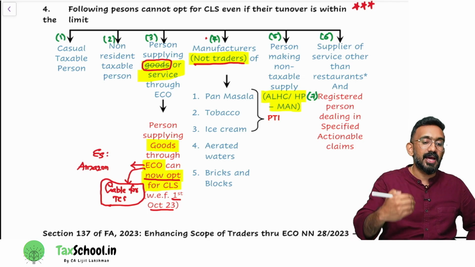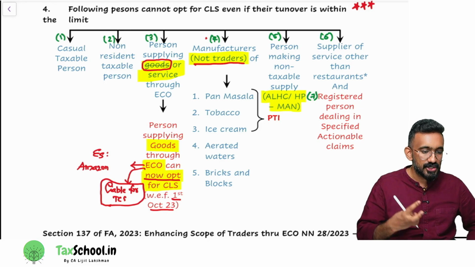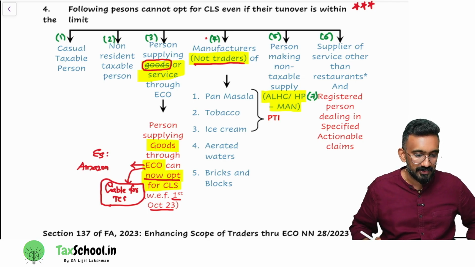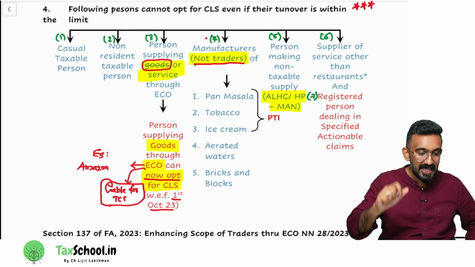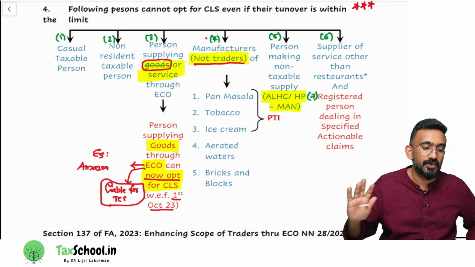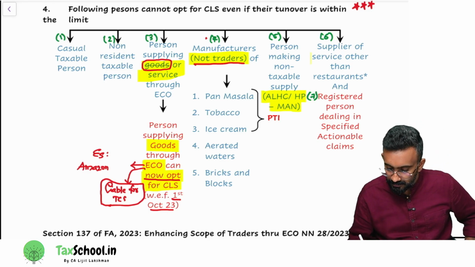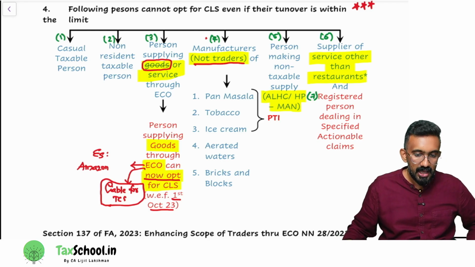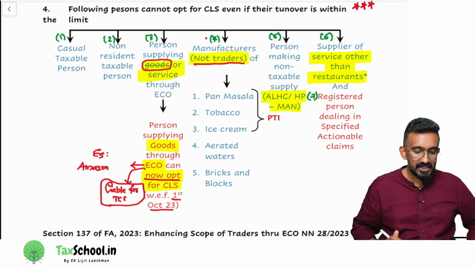Similarly, HP man. High-speed diesel, petroleum crude, motor spirit, aviation turbine fuel, natural gas. If you're supplying HP man products also, you cannot opt for composition levy scheme. So a petrol pump, even if their turnover happens to be less than 1.5 crores, cannot opt for composition levy scheme. Then the sixth one: a supplier of service other than restaurants cannot opt for composition levy scheme. In services, only restaurants can opt for composition levy scheme, others cannot.